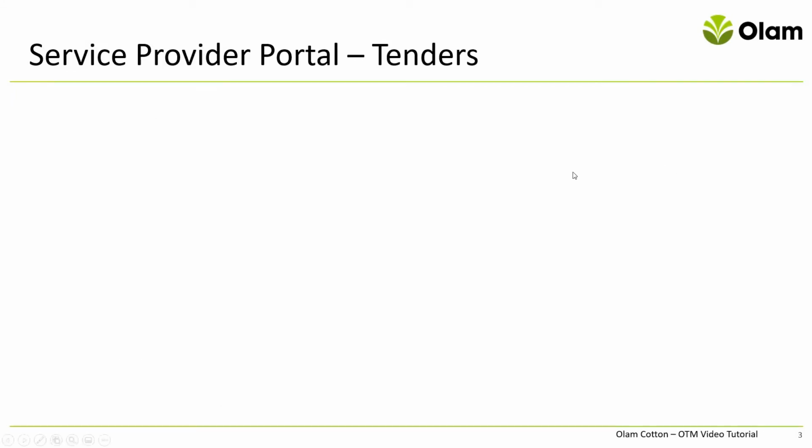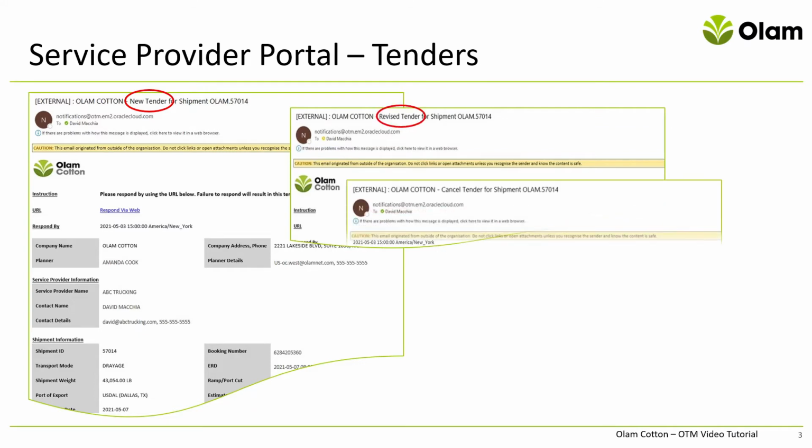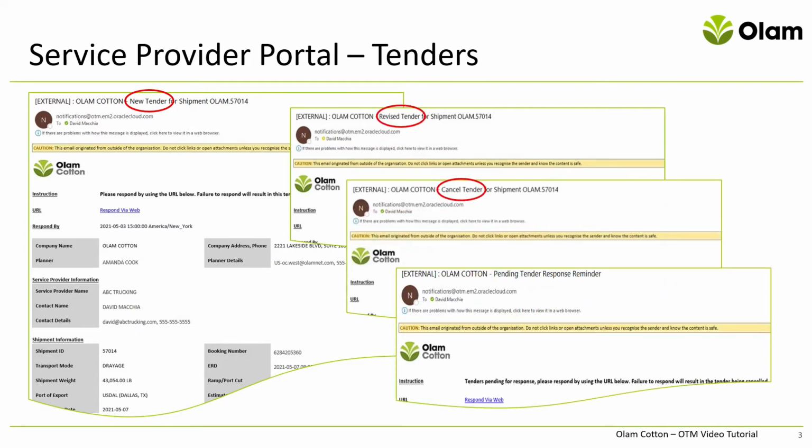Here is an example of a new tender email, a revised tender, a canceled tender, and a pending tender response reminder. You will notice the tender will give you all the information that you need, including the shipment number. The shipment number will be used for all of your correspondence with Olam, so please make note of it. The mark number will be provided after the tender has been accepted, and as always, that can be used for correspondence as well.